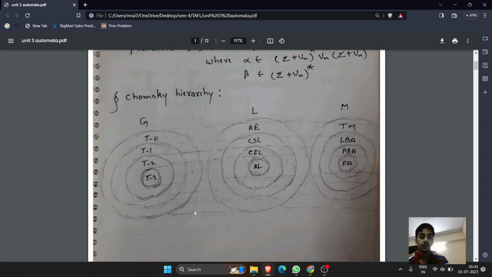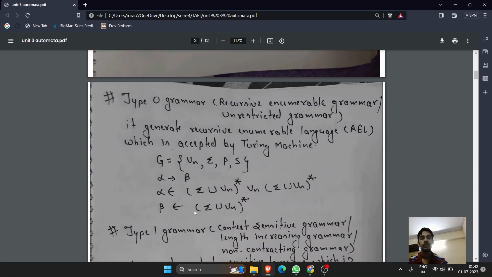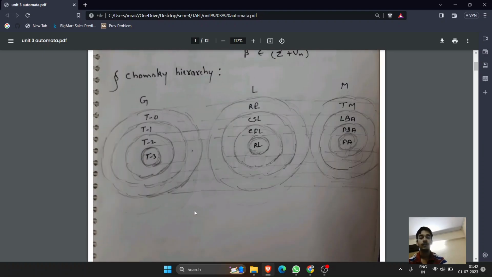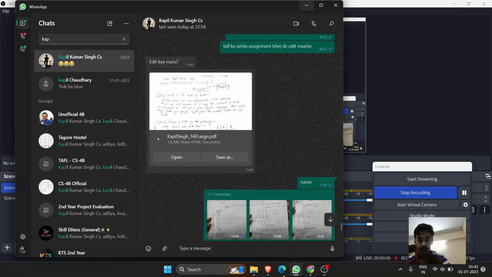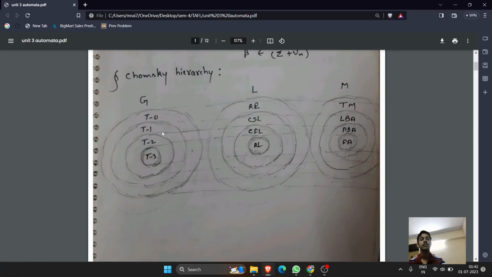Next we have Chomsky hierarchy. Basically it defines how the languages are defined based on the type of restriction they pose on input. So this is the Chomsky hierarchy. Here we have type 0 grammar, type 1 grammar, type 2 grammar, and type 3 grammar. And the language which type 0 grammar accepts is regular expression. And the machine on which it is accepted is Turing machine.